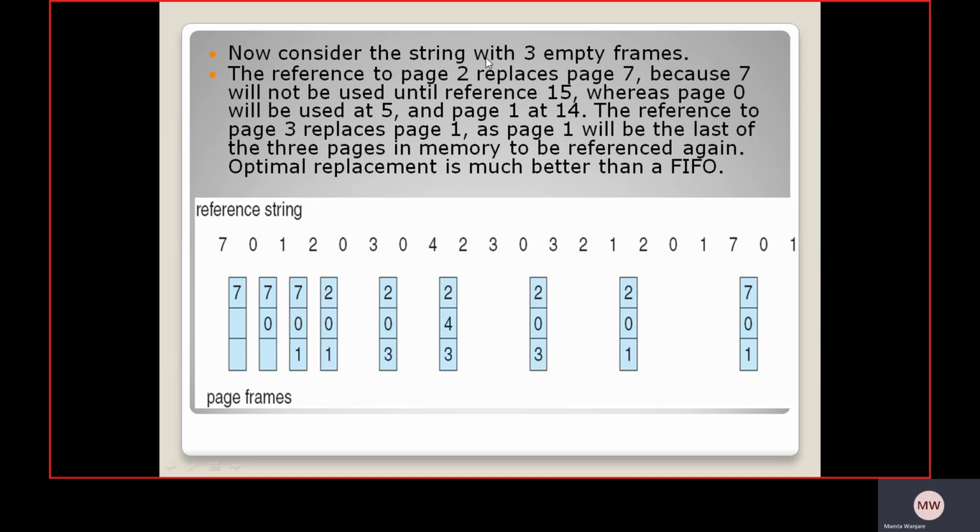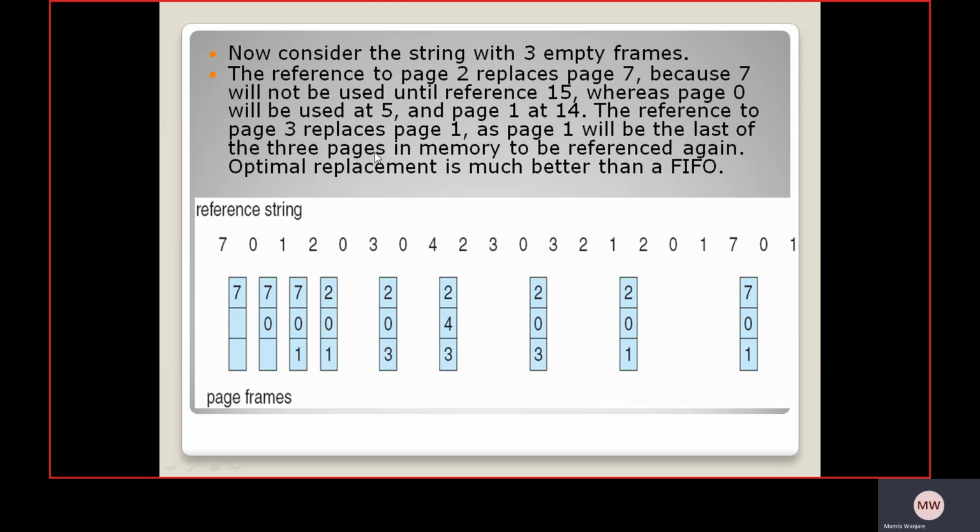Now consider the reference string with 3 empty frames, which we already used in the FIFO page replacement algorithm. The reference to page 2 replaces page 7, because 7 will not be used until reference 15, whereas page 0 will be used at 5 and page 1 at 14.